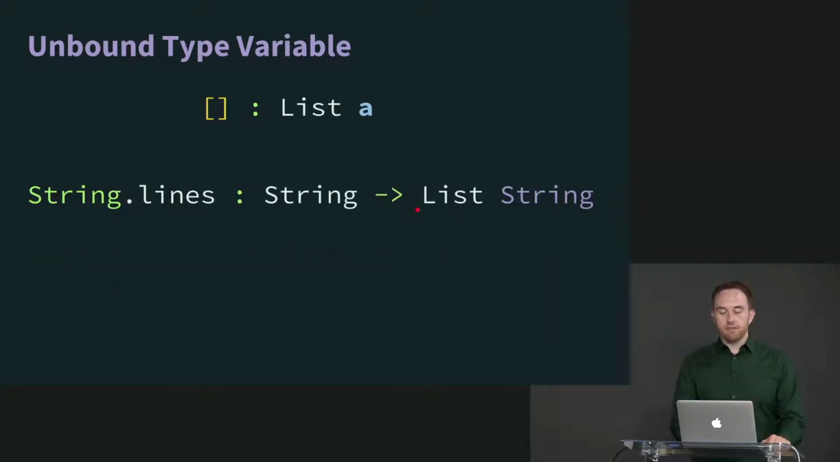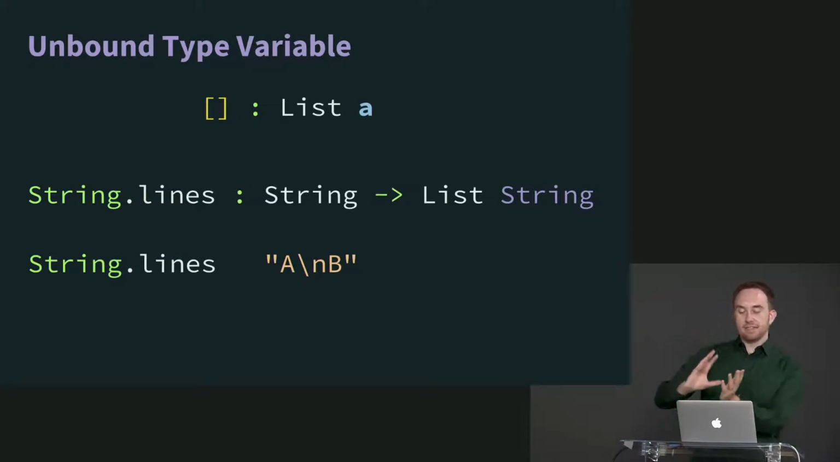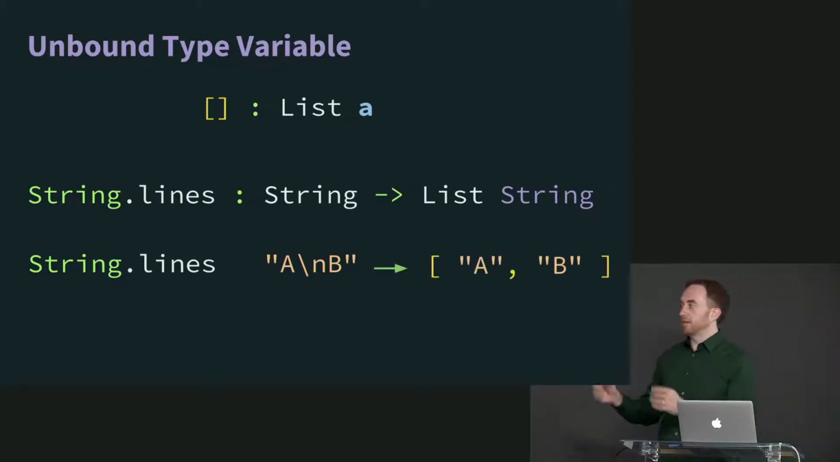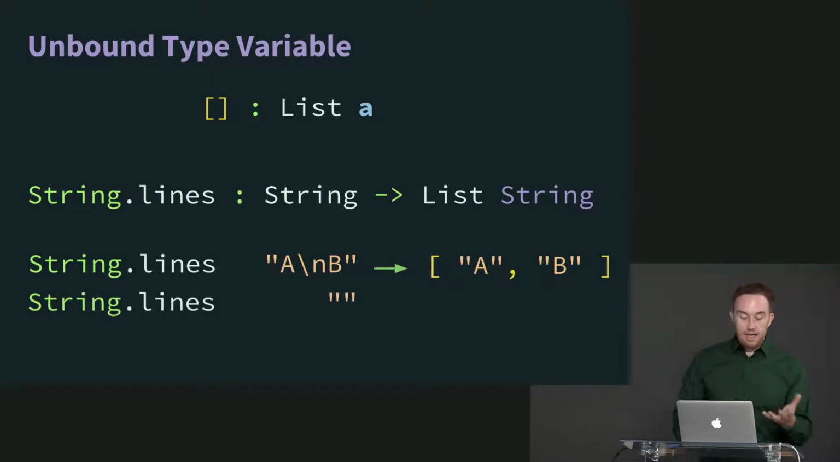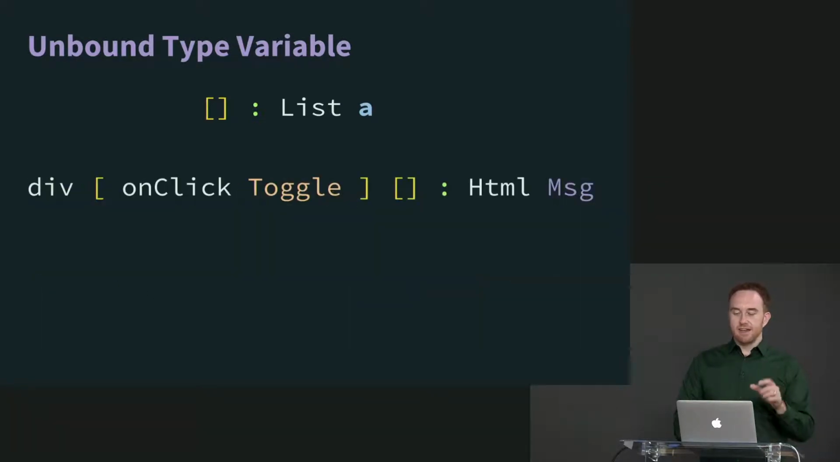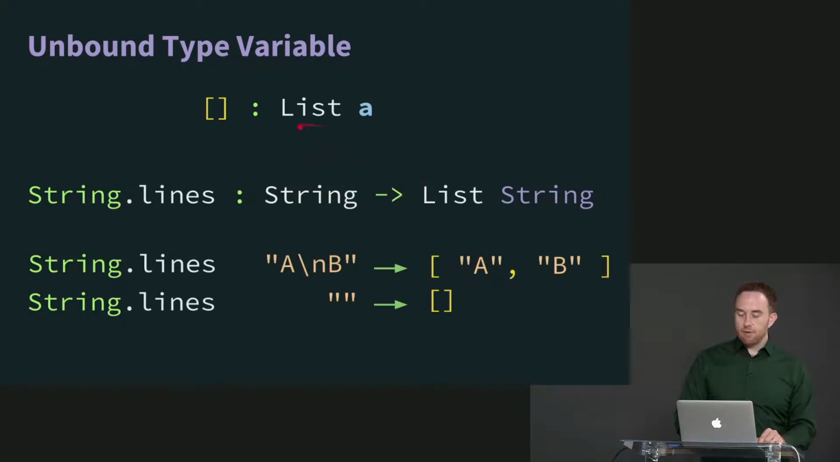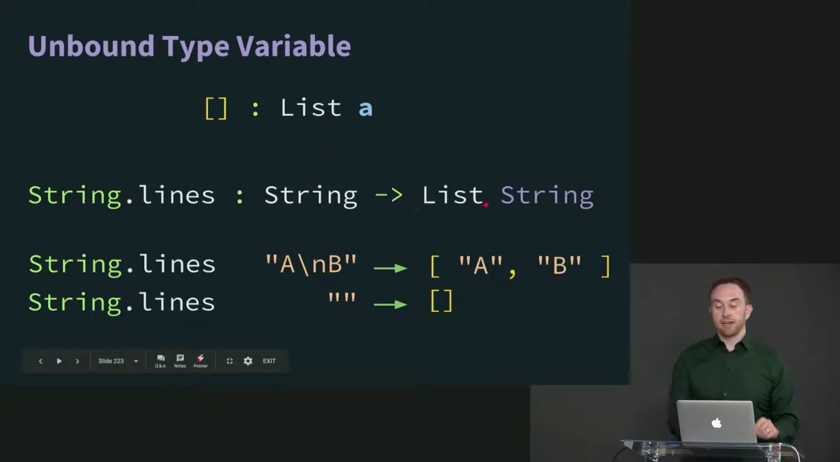Okay, another example of this, moving the type variable to the other side, is string.lines. This says, given a string, I will break it on newline characters and give you back a list of all of the lines. So I can say string.lines A \n B, and that will give me back A and B because there's one newline in between there. Again, I can pass it string.lines of an empty string, and that will give me back an empty list, but this will not be an empty list of type list A. That will actually be an empty list of type list string.